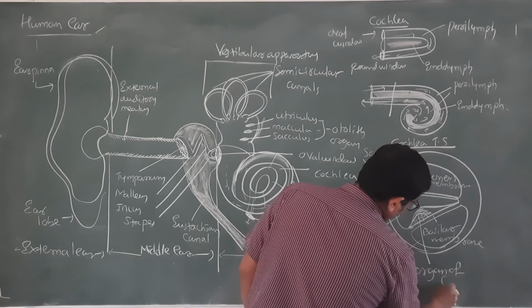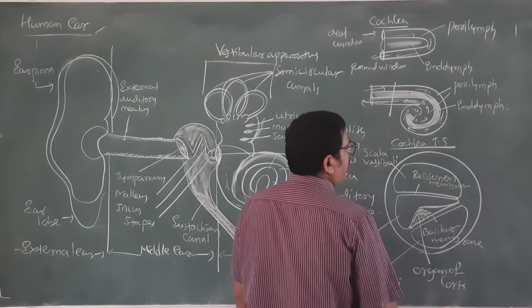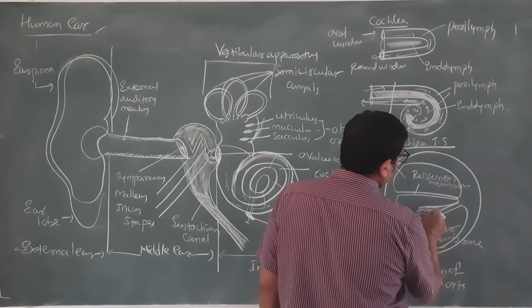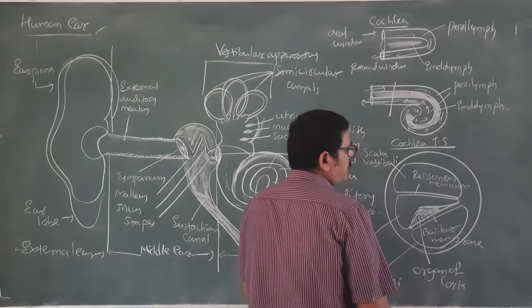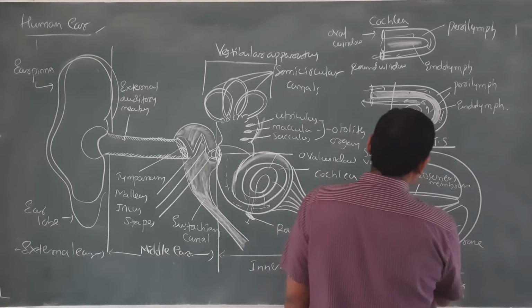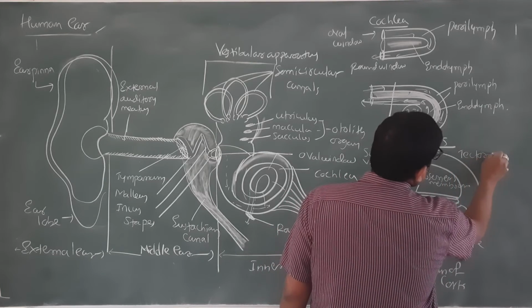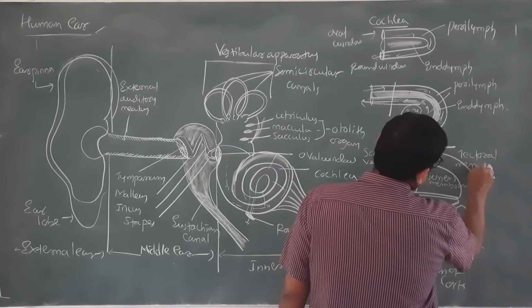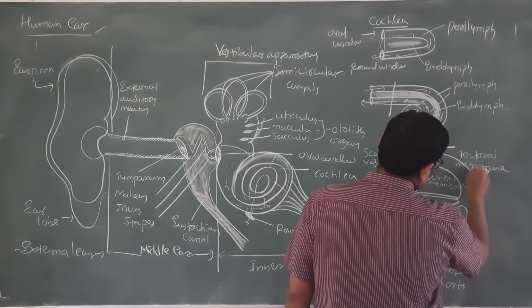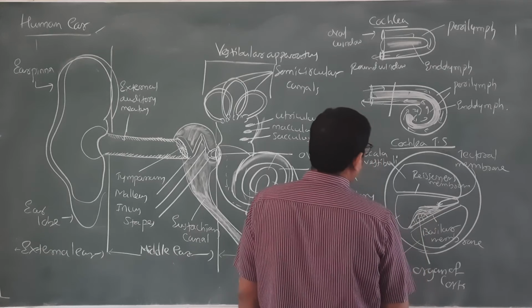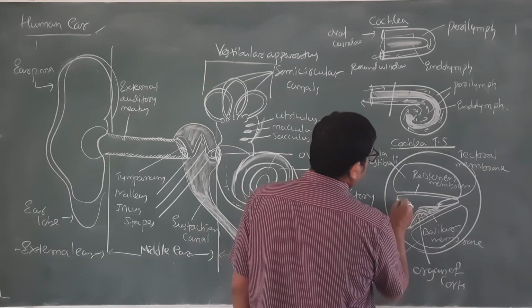And this is the tectorial membrane. Let me mention this also. And these hair-like structures are called stereocilia.